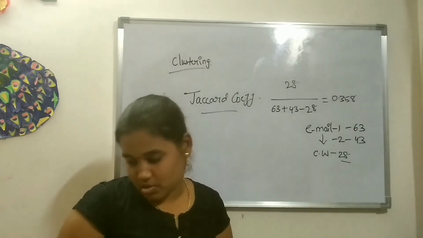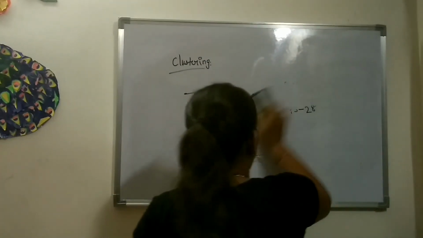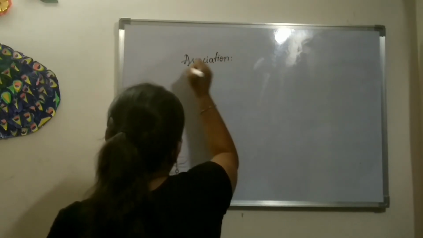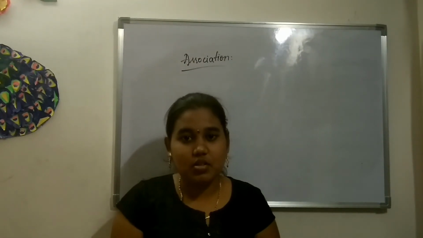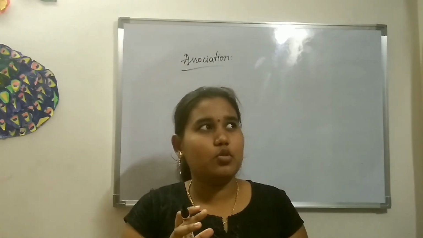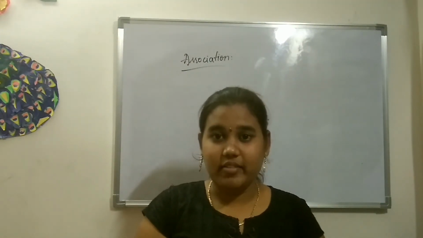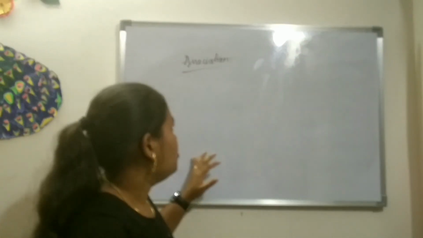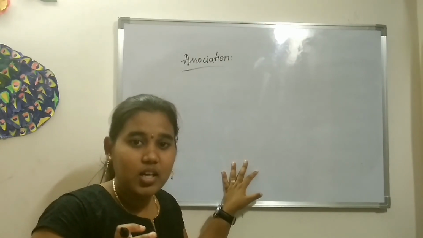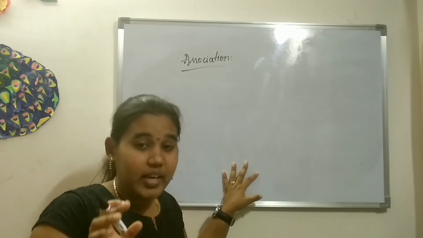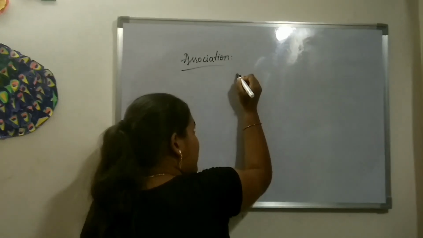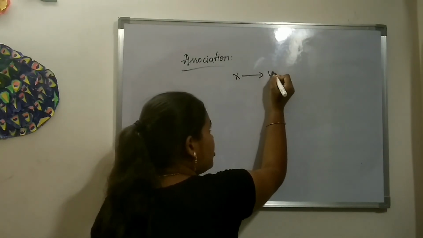Fine. Now we deal with association. When we deal with association, here we have popular cases. The popular things are done through market applications and online web analysis. Okay, like online websites, web applications, etc. Fine. So for this association, we have an important case: if you choose to buy an item X, then you also tend to buy an item Y. Okay, consider this point very clearly. If you choose to buy an item X, then you also tend to buy an item Y.